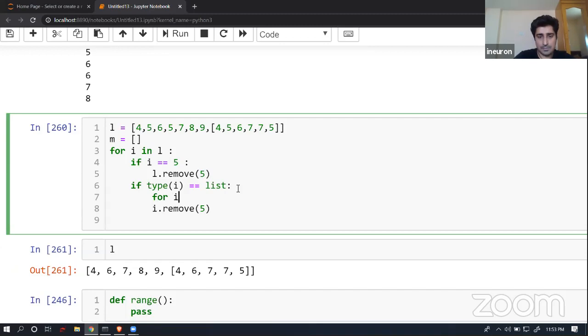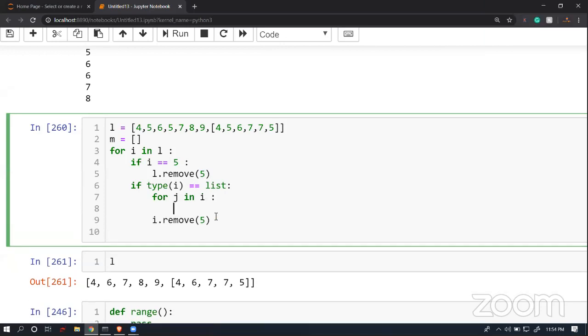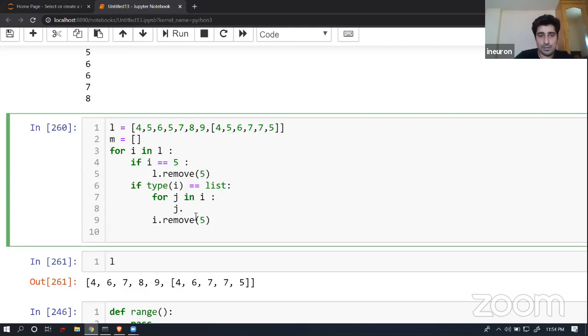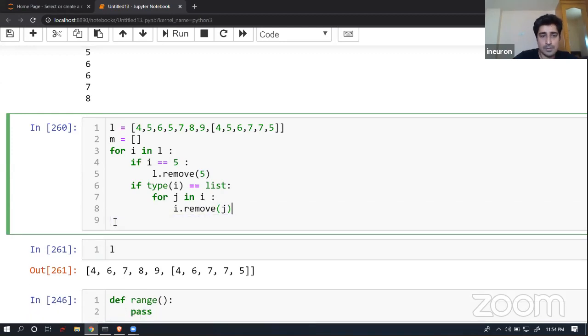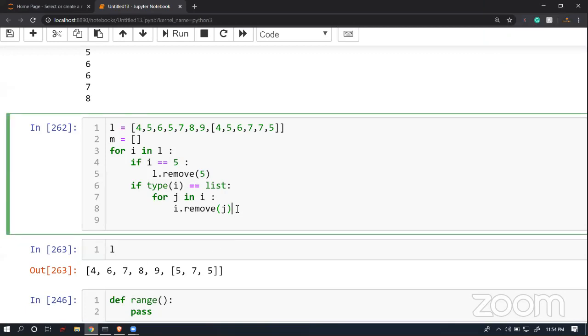Okay, so let's not remove it yet, and then for type I, for J in I, we can try I dot remove J. So remove J in I, from here, 5, one more if condition.